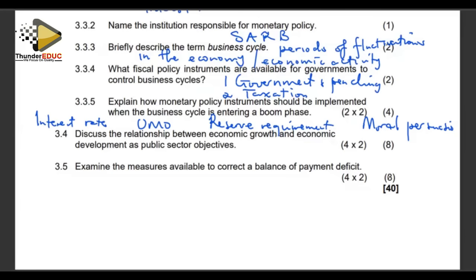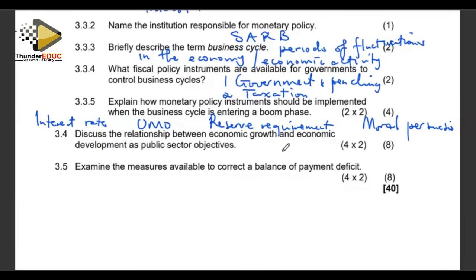Then also moral persuasion. The central bank must liaise with commercial banks to reduce their lending and also to limit the amount of money that they can give out so that we achieve the desired goal of reducing inflationary pressures on the economy. Right, let's look at number 3.4.